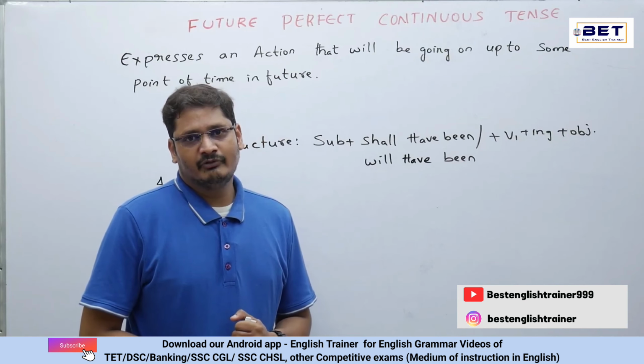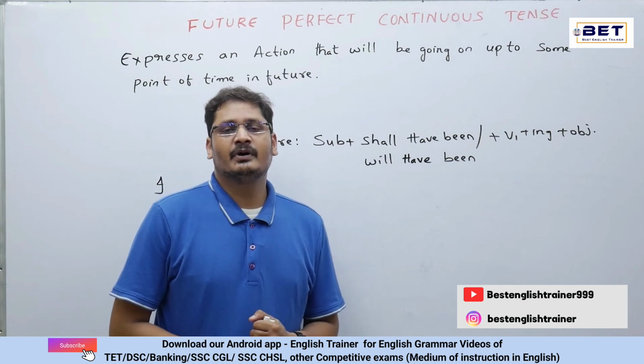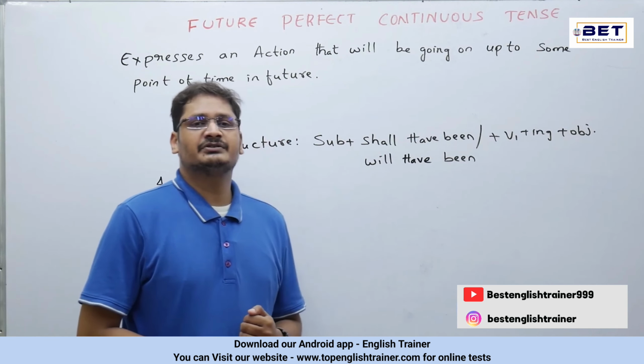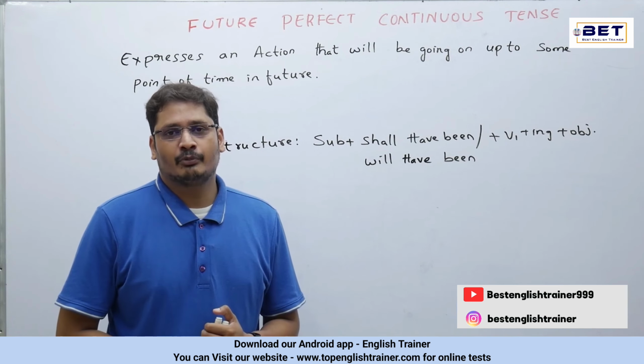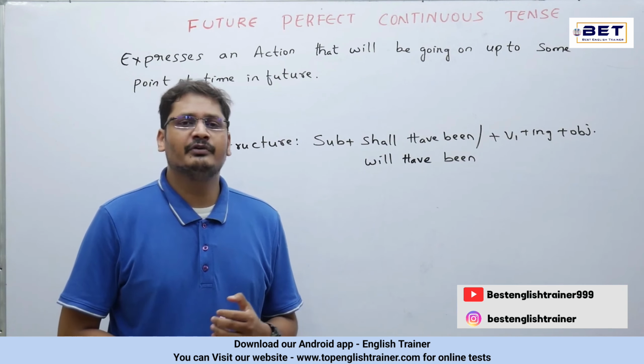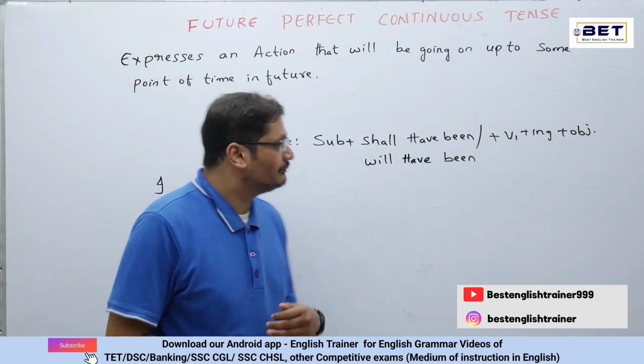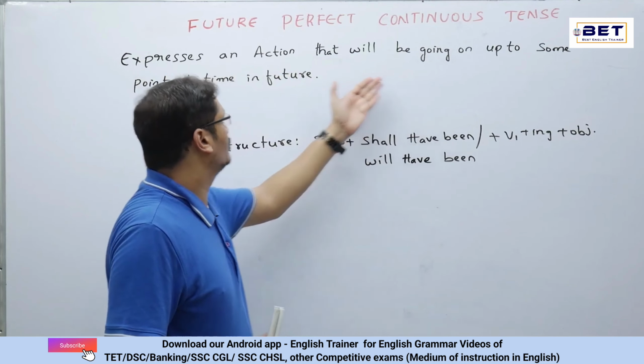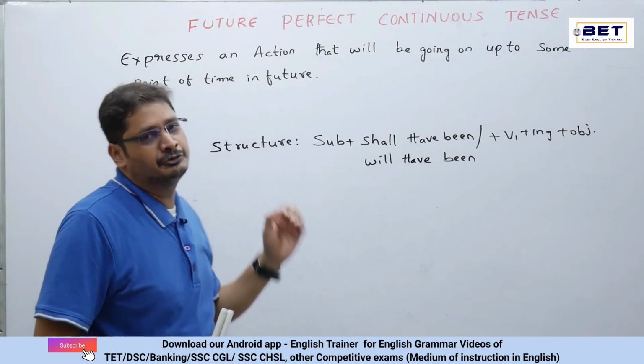In this video, we'll be discussing the future perfect continuous tense. This tense can also be called the future perfect progressive tense. So when do we use this tense? Just have a look here. It expresses an action that will be going on up to some point of time in future.